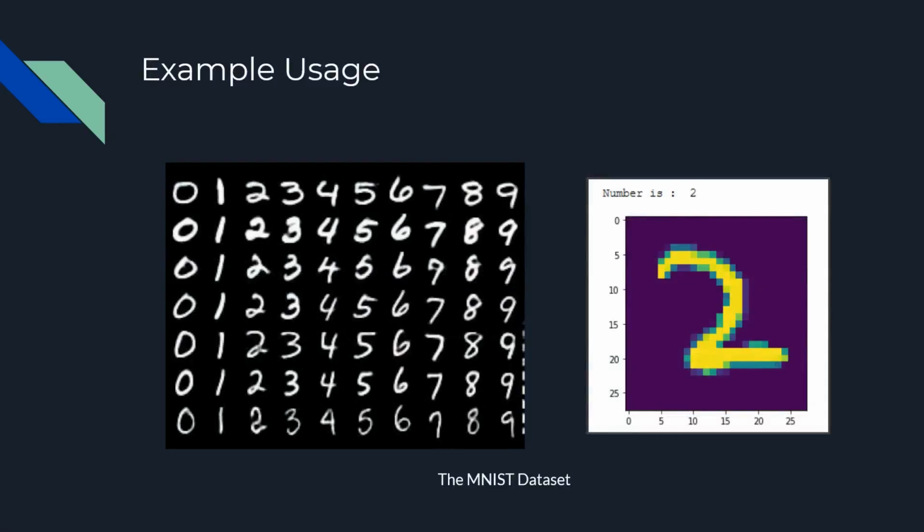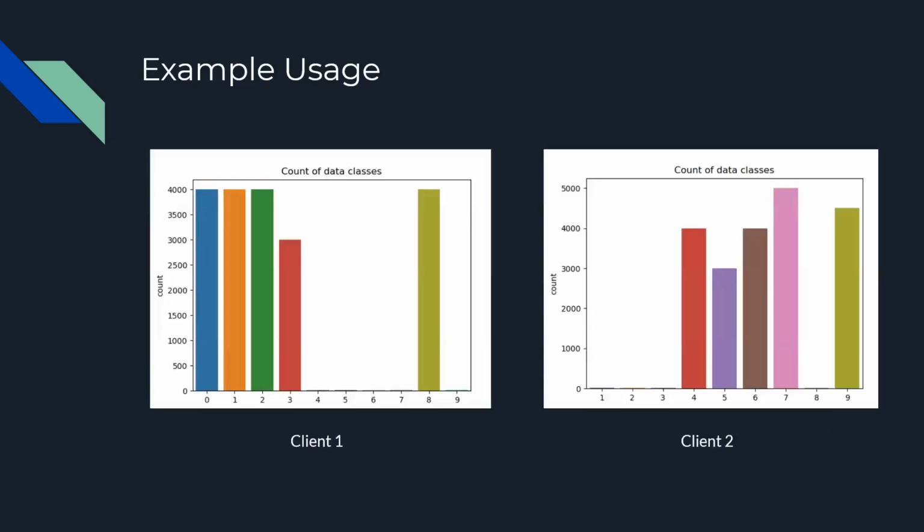Now coming to the demo, what I'm going to do here is use the MNIST dataset, which is the handwritten digits dataset, and I'm going to run a classification model on top of it over Flower. I'm going to go for a non-IID path because I want to show how Flower actually does the averaging. It turns out that in a machine learning model, if one type of data is represented more, as in the number of samples, than the other one, when it is tested, the accuracy for the lower represented classes falls.